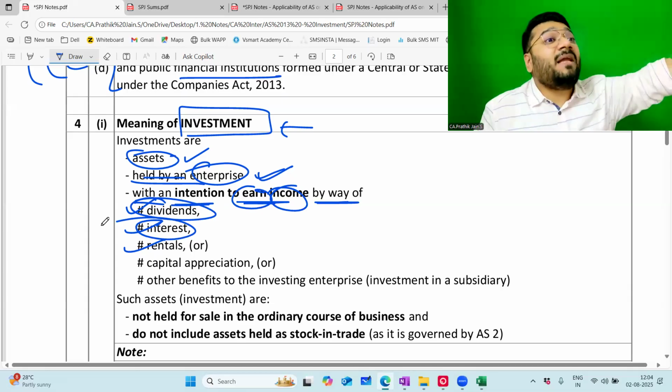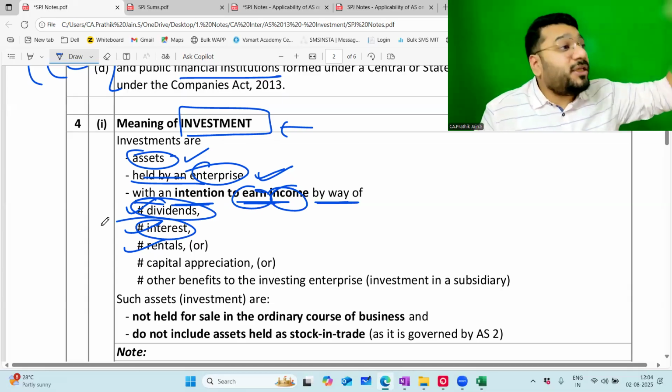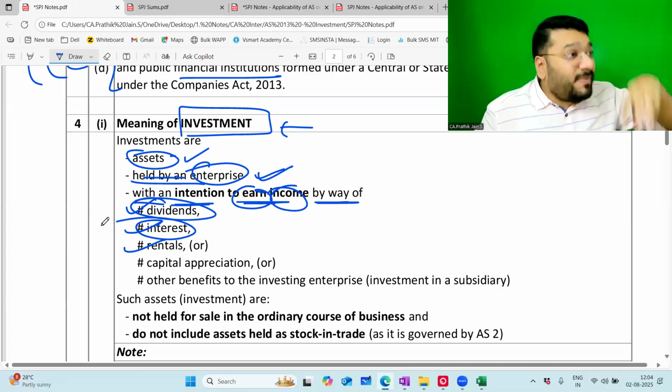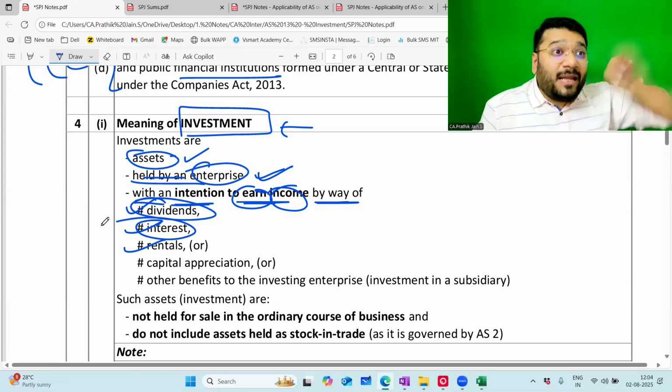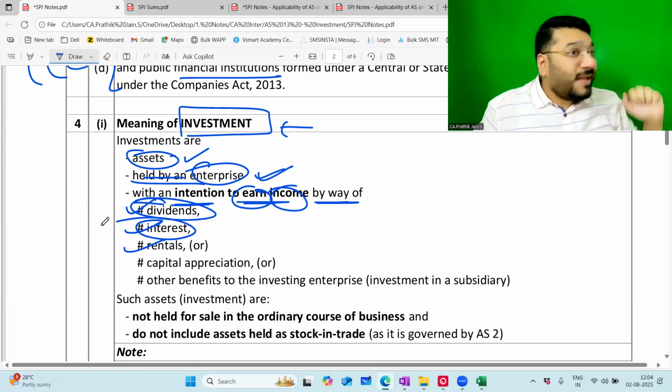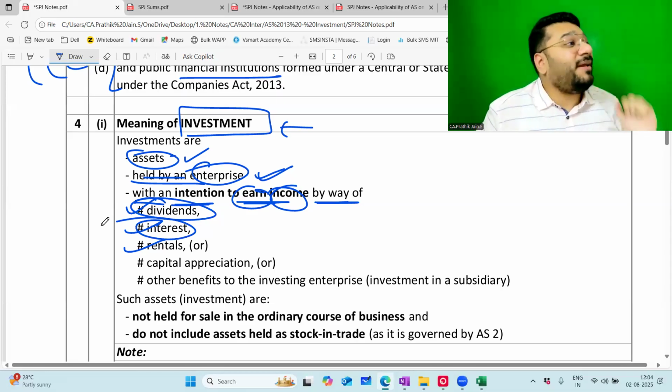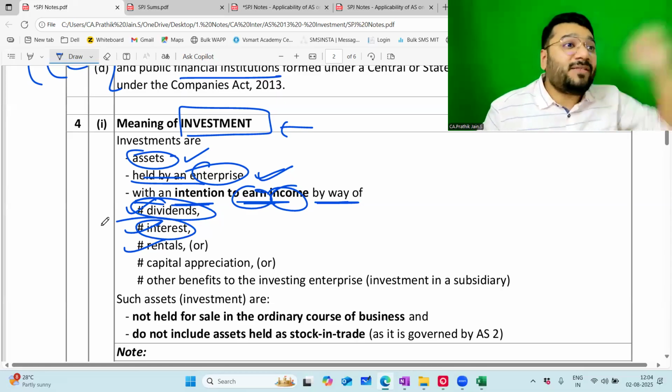I am investing in debentures of a company. Tata Limited is issuing debentures and I am buying them. This money which is idle with me, I'll deploy it in the Tata company, and every year Tata will pay me interest on that. So my intention is to earn interest on my investment in the company's debentures.